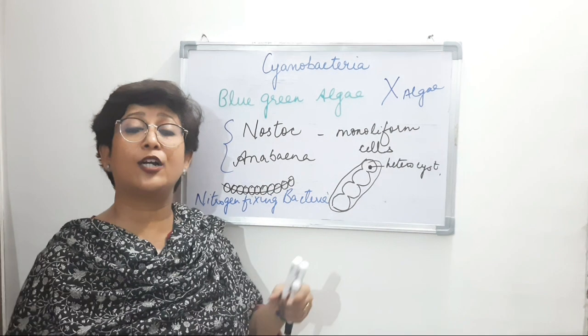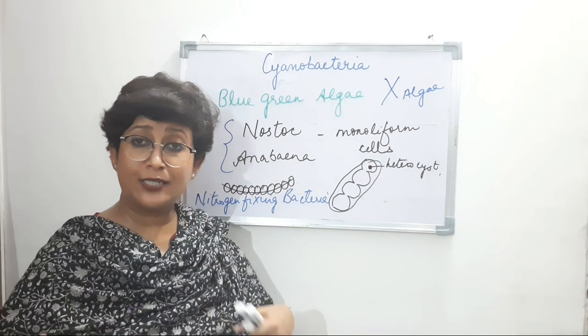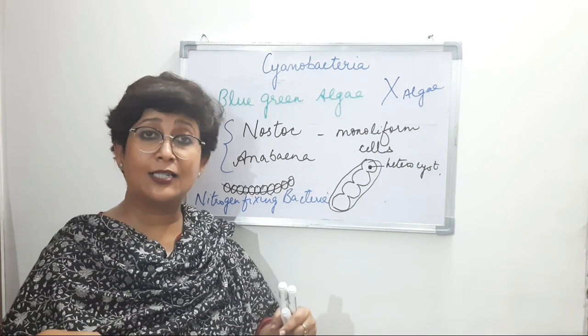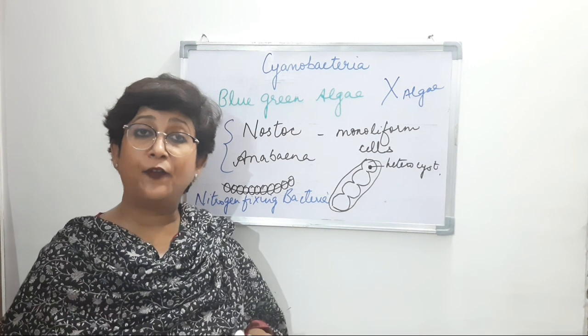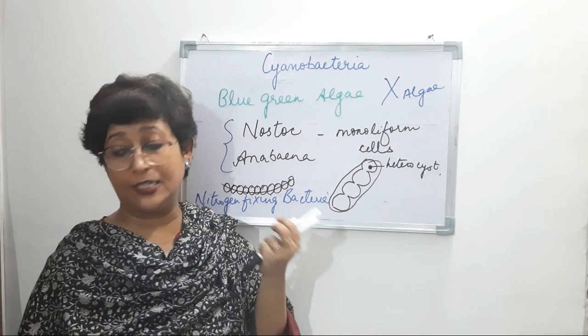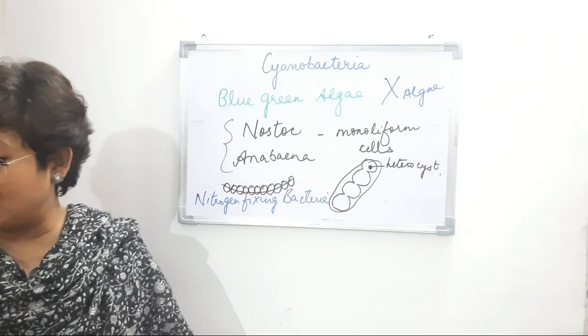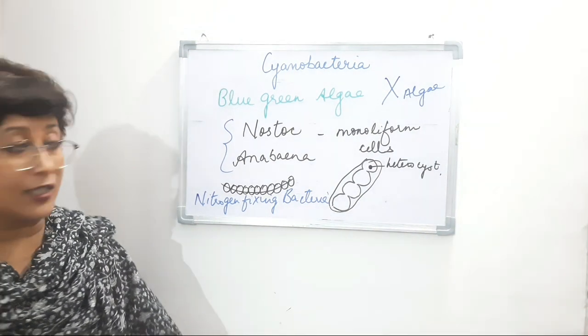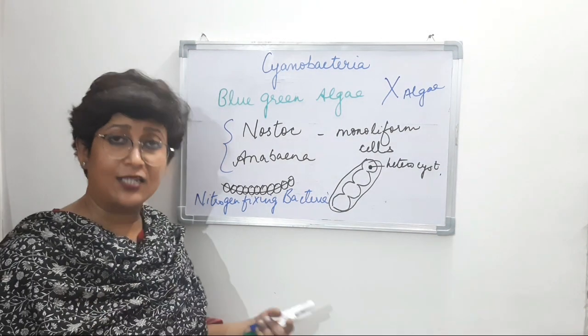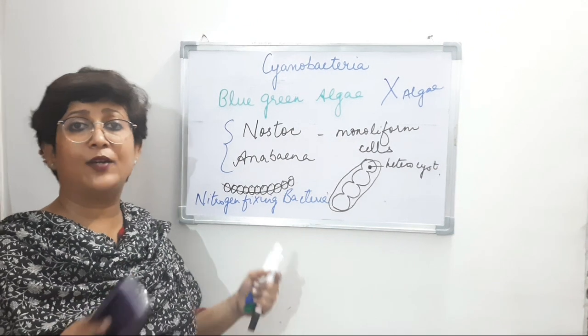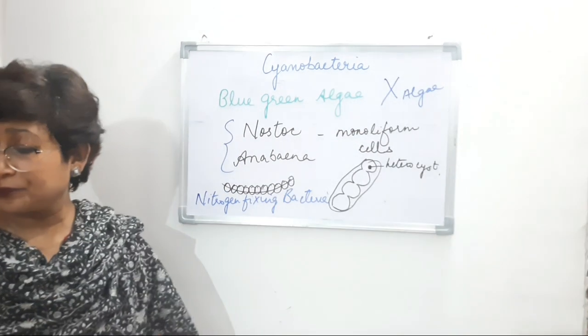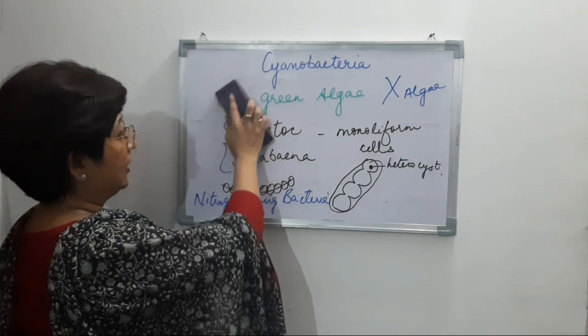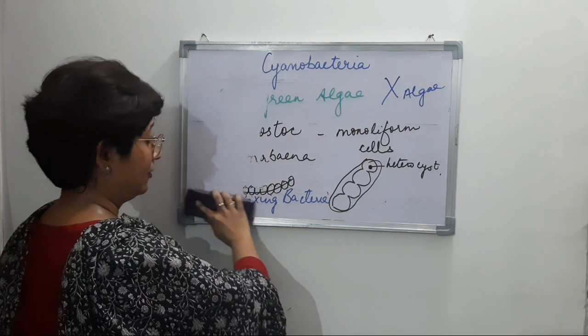Maybe it's a multiple choice question where some names of organisms are given, and you have to identify which one is the nitrogen fixing bacteria. Questions related to this are asked in your class 11th exam as well as in the medicals.